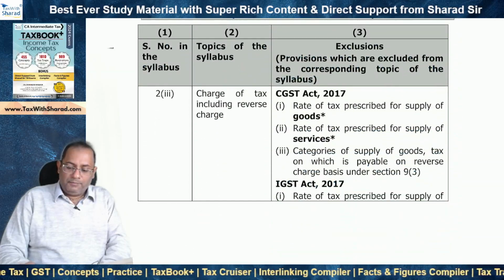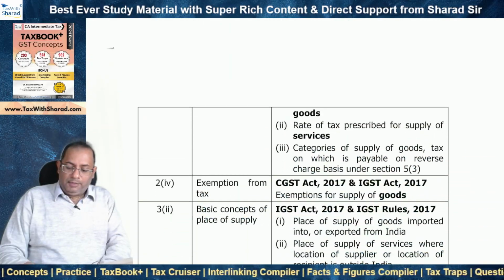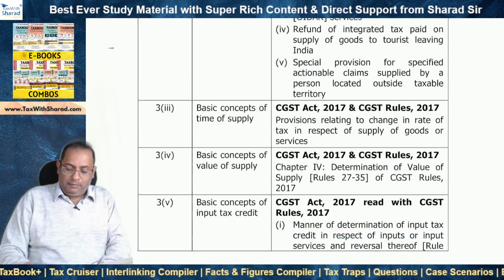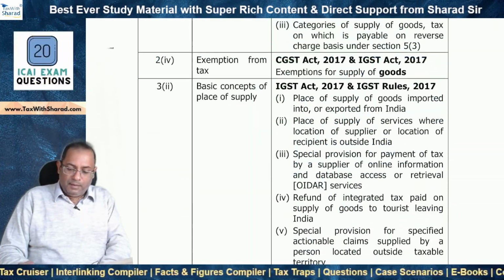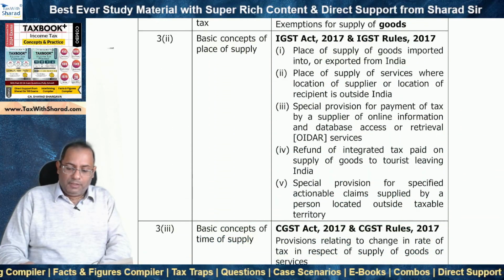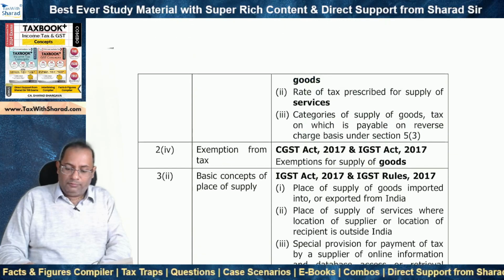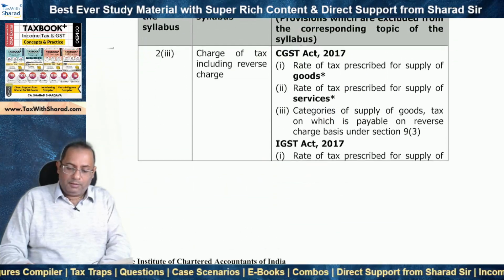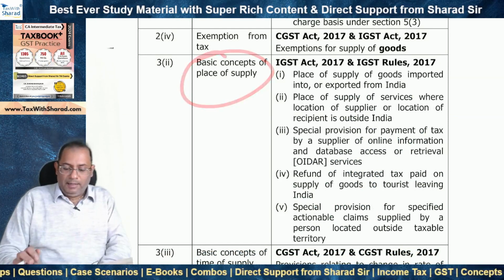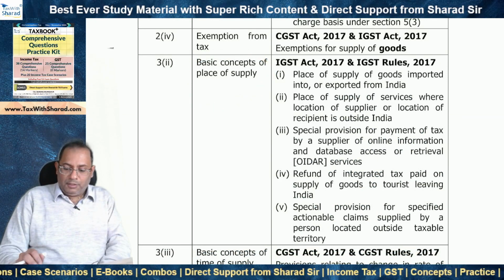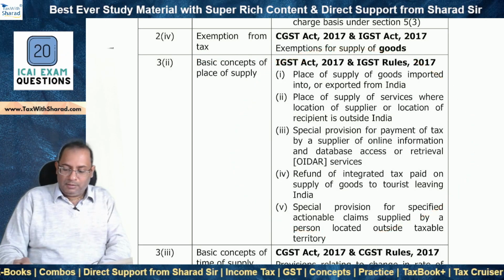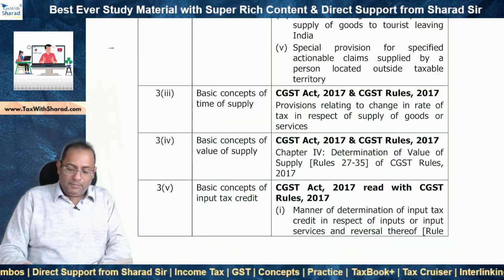Same for GST law. The study guidelines or the list of exclusions is the same as has been there for the last attempt. And the addition in terms of changes that I find here are on account of the changes in the syllabus. So for example, if you see, a chapter on place of supply has been added now in the new syllabus, and therefore the exclusions pertaining to this particular chapter have now been specified.